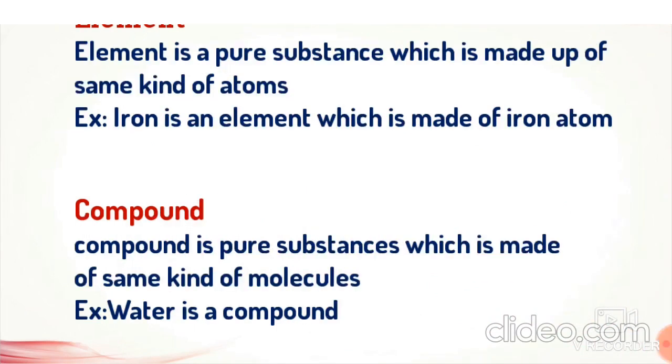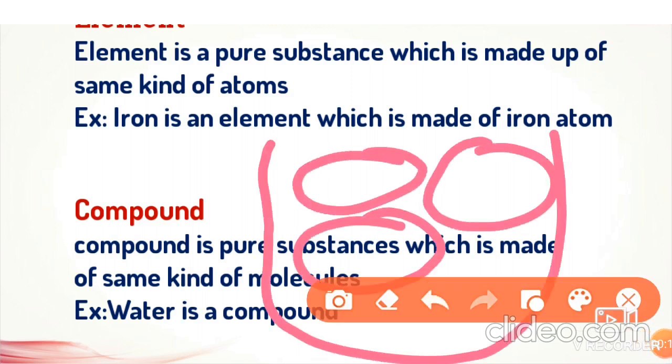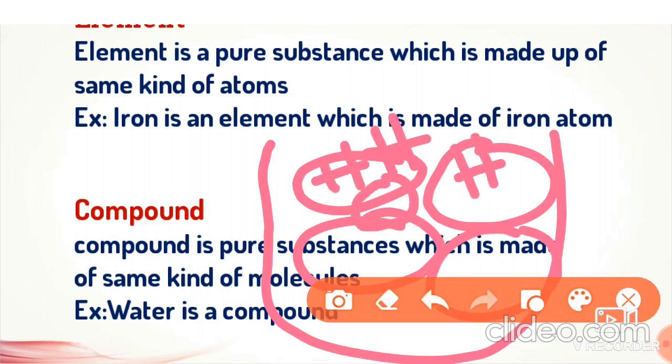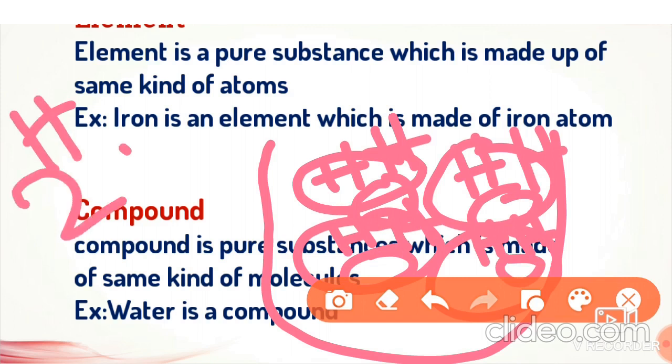Children, one of the important points to know about a compound is that a molecule of a compound is made up of a group of two or more atoms of different elements that have combined in a fixed ratio. For example, consider water. Each molecule of water is made up of what? Yes, 2 hydrogen atoms and 1 oxygen atom. Take any molecule of water, it always consists of 2 hydrogen and 1 oxygen. It means the atoms of a molecule are combined in a fixed ratio. That is 2 hydrogen and 1 oxygen.